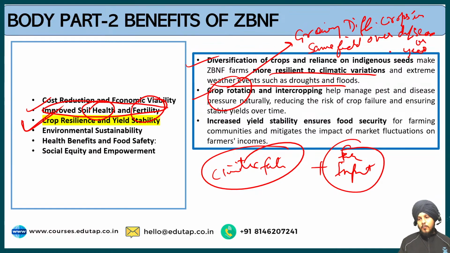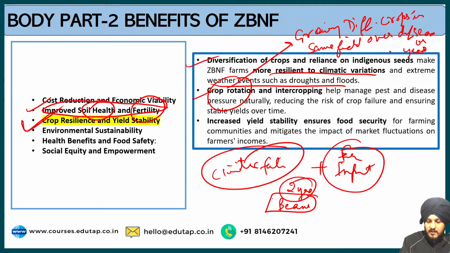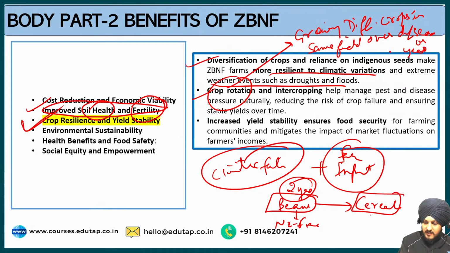For example, let us take leguminous crops such as beans. If for 1 year or 2 years you are growing leguminous crops in your soil, which naturally help in nitrogen fixation, then after 2 years you can grow cereals in your field, cereals such as wheat, corn, etc. So this is nothing but crop rotation.